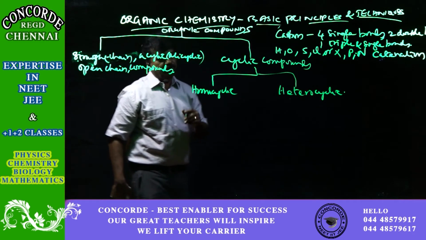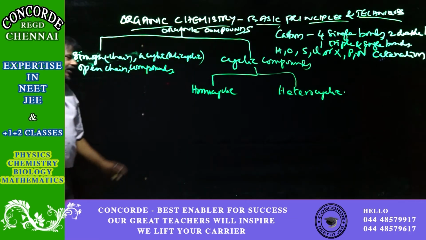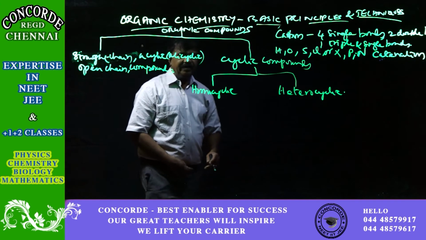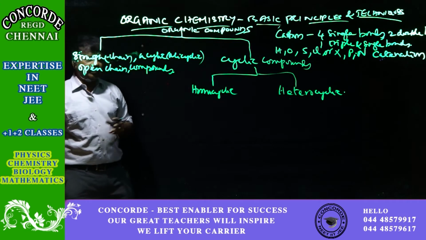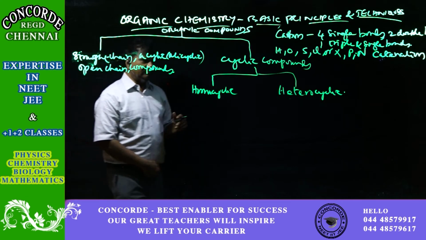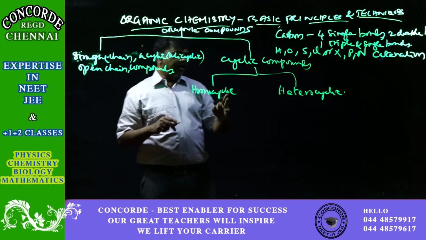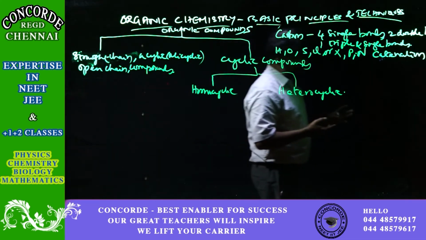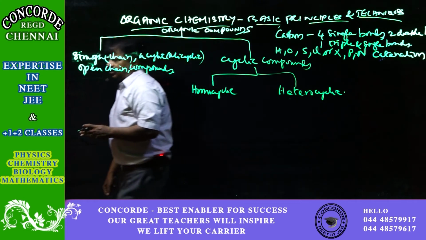What do you mean by homocyclic? Homocyclic means the cycle consists of only the same type of atoms, for example all the members of the ring are carbon. Heterocyclic means one of the members in the ring can be an atom other than carbon.